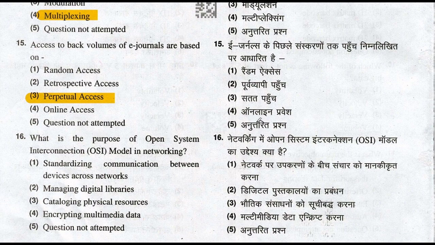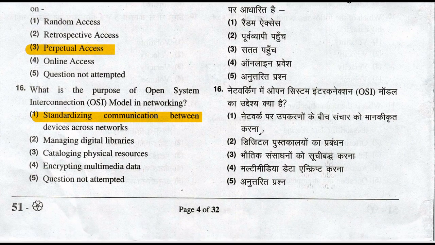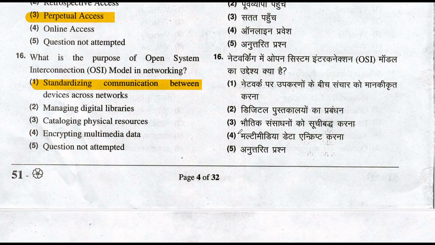So let's move to the question number 16. What is the purpose of open system interconnection OSI model in networking? So what is the purpose? Is standardizing the communication between devices across networks. So option number 1 is the right answer. It standardizes the communication between devices across networks. This is the main purpose of open system interconnection. So option number 1 is the right answer of this question.